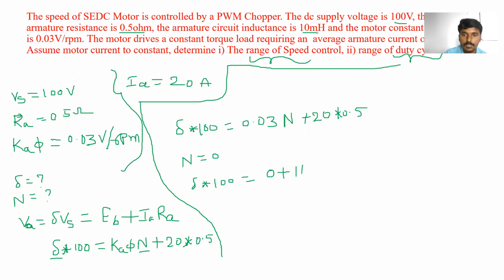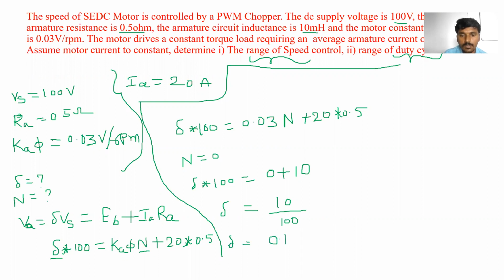I think 10. Is it clear? So delta is equal to 10 by 100. So how much is this value?